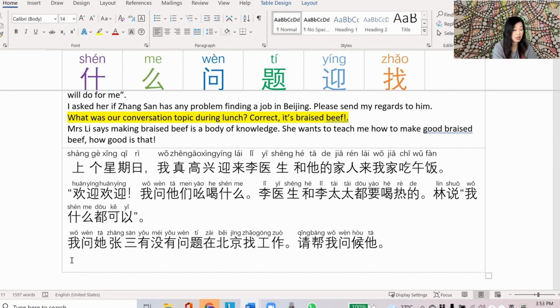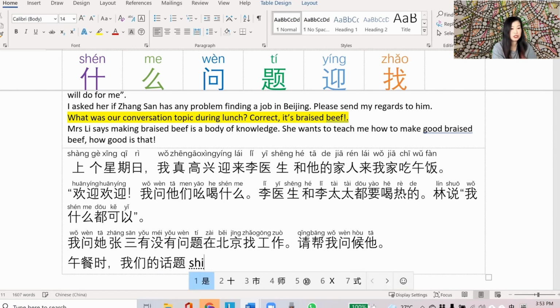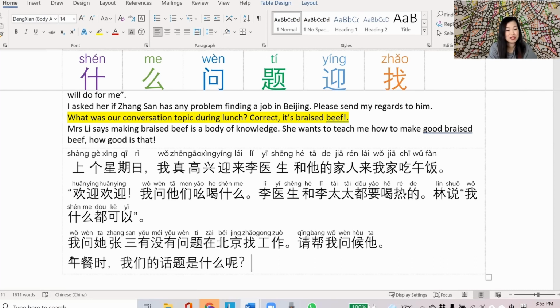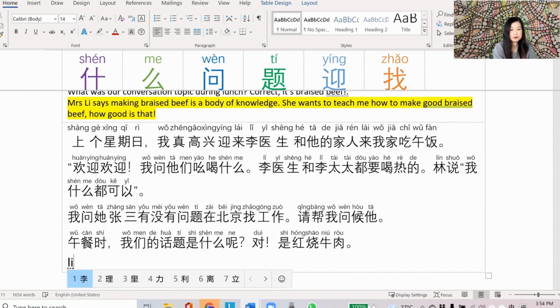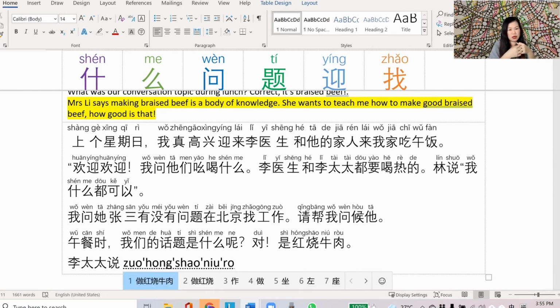What was our conversation during lunch? I'm going to start with during lunch, 午餐时我们的话题是. Okay, this is a question, right? What was our topic during lunch? 我们的话题是什么呢? It's meant to be a rhetorical question. 对. Yeah. When Mrs. Lee is around, there is only one topic: 红烧牛肉. 李太太说, Mrs. Lee says making braised beef is a body of knowledge. So body of knowledge is 学问, and making braised beef is 做红烧牛肉. I think it's okay to say it like that.